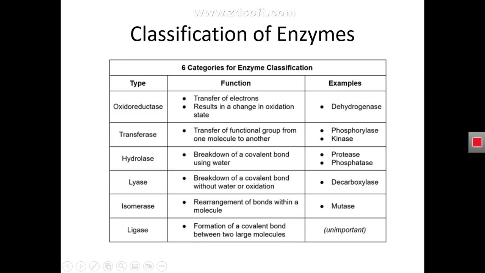On the basis of the chemical reaction they catalyze, enzymes are classified into 6 different classes. The oxidoreductases are those enzymes that catalyze oxidation-reduction reactions, and the transferases are those enzymes that transfer a molecule or atom from one substrate to another substrate.